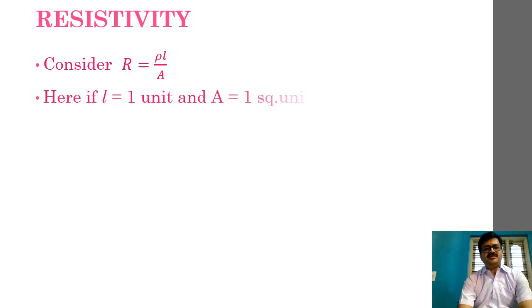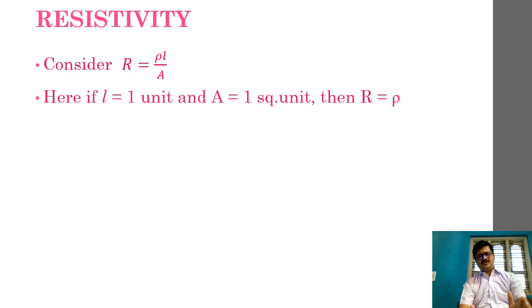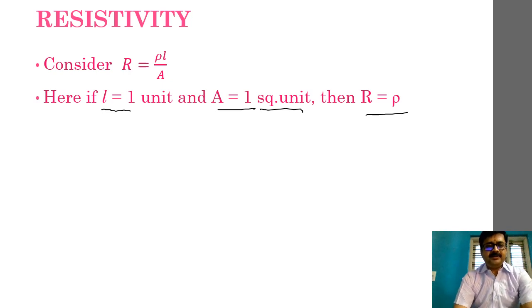So if we take a look at some empirical assumptions, let me consider L as 1 unit and A as 1 unit. That means A is area, so I am saying 1 square unit here, and L is 1 unit, which is the length. Then very clearly R will become equal to rho. So this is how we can understand the empirical nature.